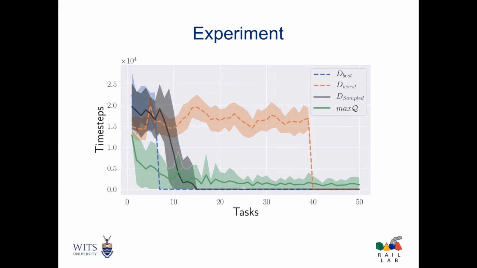These are the results. The black curve here is for the distribution where the agent receives tasks uniformly sampled at random. We see that the agent only needs to learn and store a few tasks and can then solve all other tasks using zero-shot composition. Notice how even the worst-case task distribution outperforms max Q. And max Q here is Q-learning with optimistic initialization that maximizes over the learned Q functions.